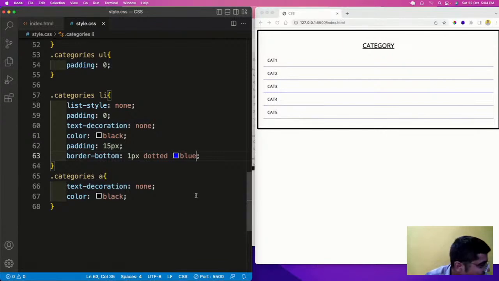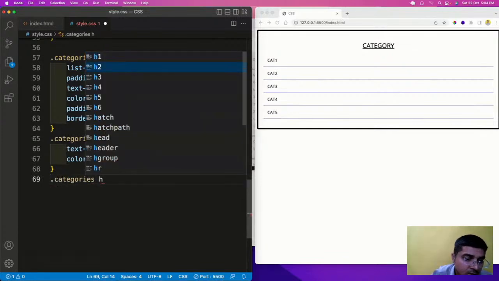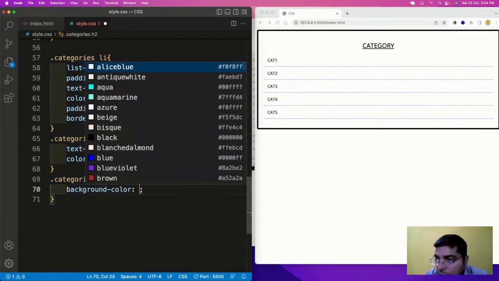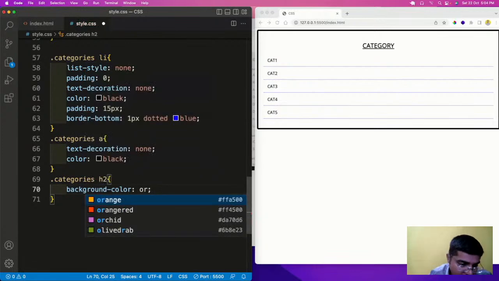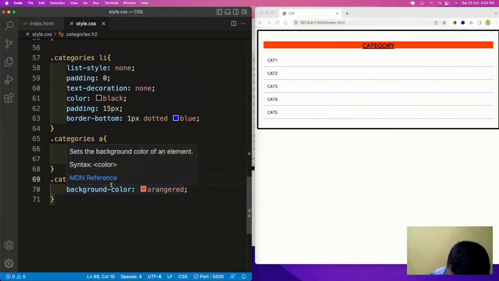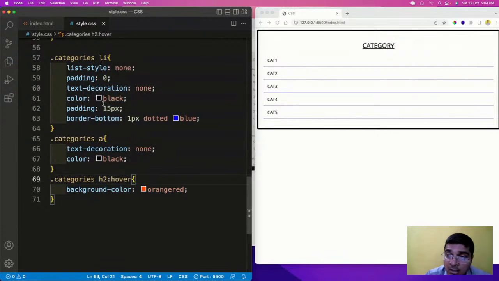And let us have some hover property in the h2. So dot categories h2 will change the background color to which color we have, orange red. So we will use the hover effect.